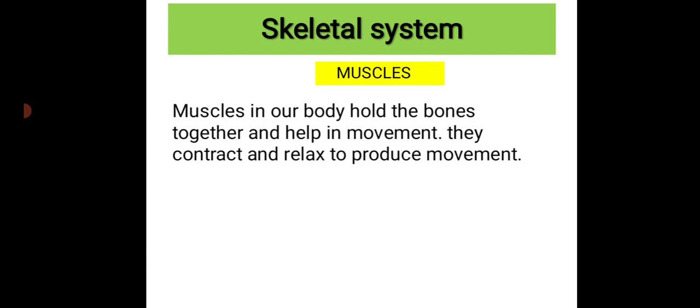Now the next concept is muscles. What are muscles actually? Muscles in our body hold the bones together and help in movement. They contract and relax to produce movement.